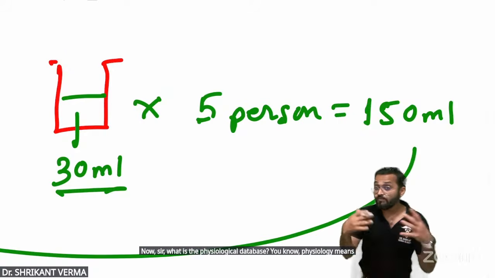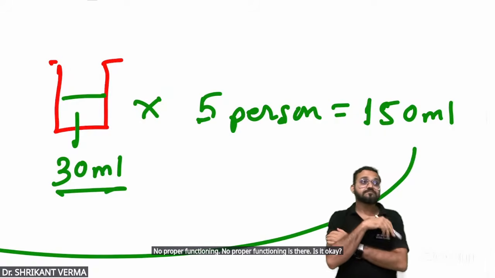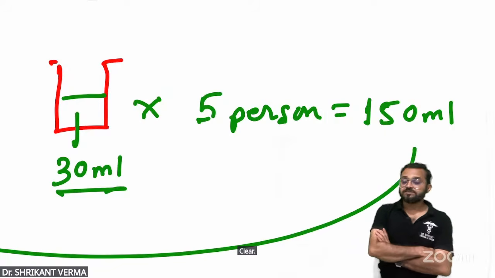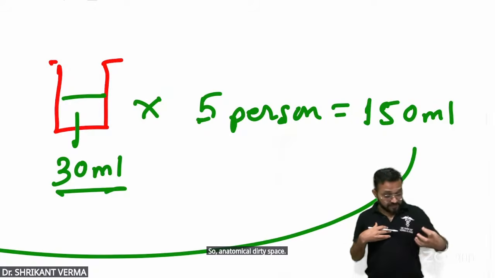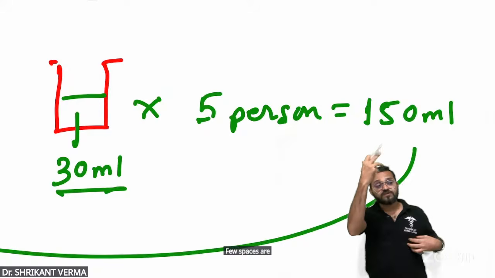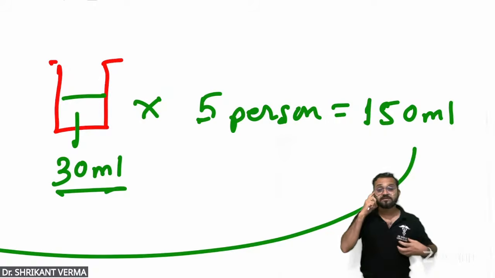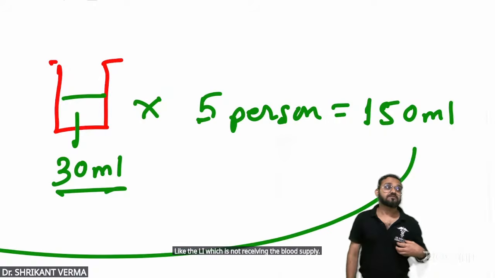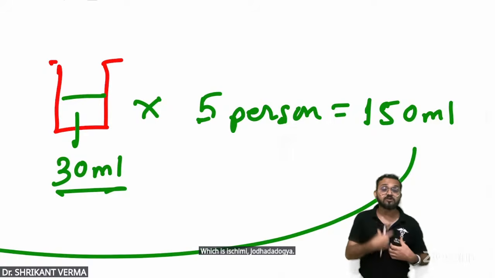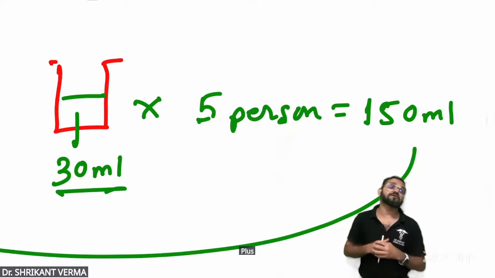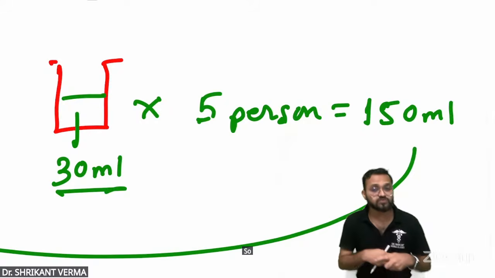Now, what is the physiological dead space? Physiology means function. No proper functioning is there. Is it clear? So catch this one. Besides the anatomical dead space, in the alveoli a few spaces are not functioning, which are diseased. Some alveoli are not working, like the alveoli not receiving blood supply, or the alveoli which are fibrosed, ischemic, or dead. So anatomical dead space plus abnormal alveoli, which are also not showing function. That is known as the physiological dead space.